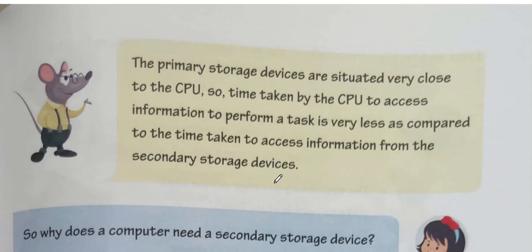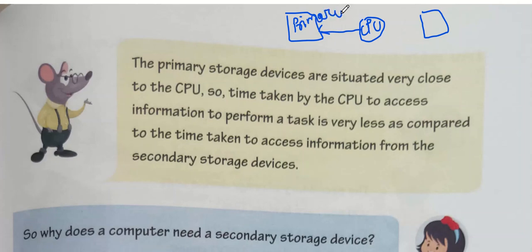See, I have told you in our first video of this lesson that we always have these two types of memory, and in between these two memories there is a CPU. But the CPU is very near to the primary memory instead of the secondary memory. So the CPU first contacts the primary memory. If it gets that information there, then it will automatically get that file and start working on it. But if it does not get that file, then after the primary memory, the request goes to the secondary memory.